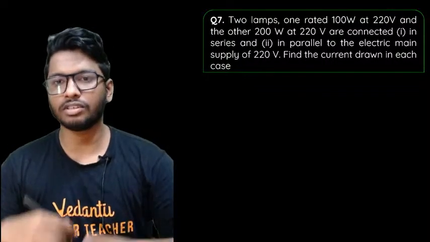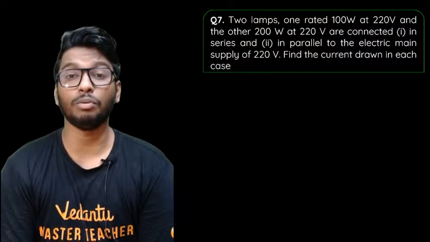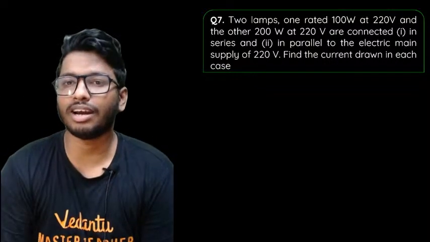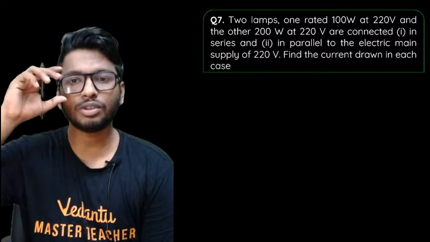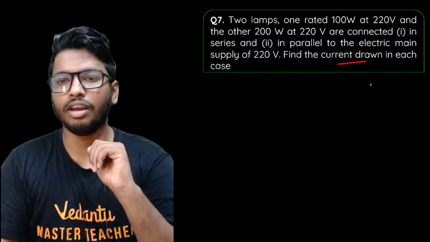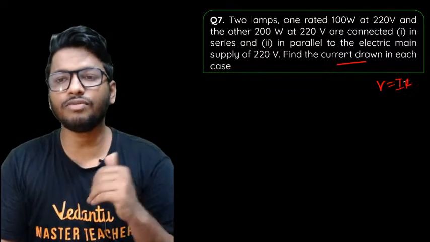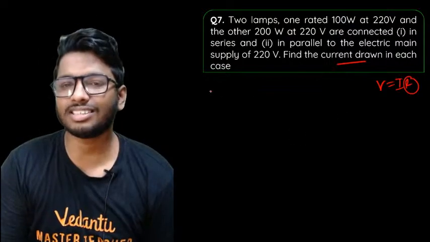So they've given you 2 lamps. The ratings are: the first one is 100 watt at 220 volt, and the second one is 200 watts at 220 volt again. So you're supposed to find out the resistance. First of all, find out the resistance. To find out the current drawn, you can use the formula V is equal to IR. How do you find out the resistance in series?